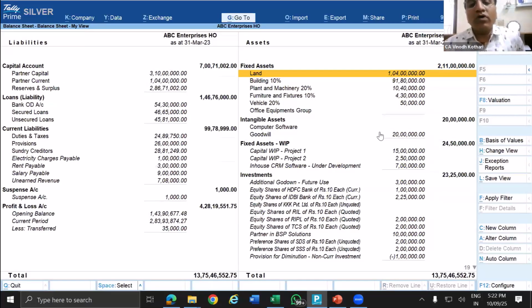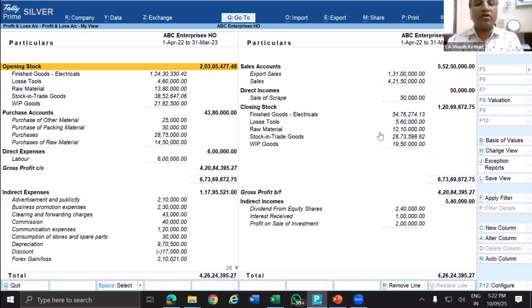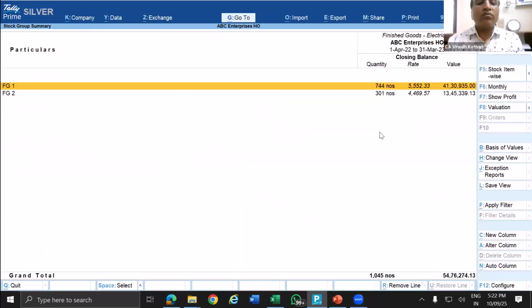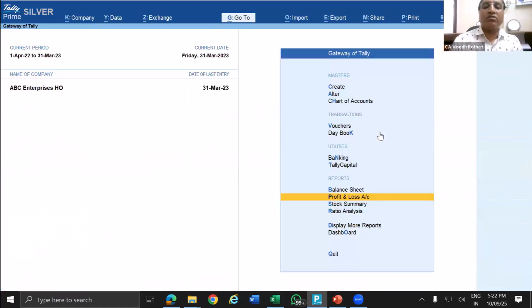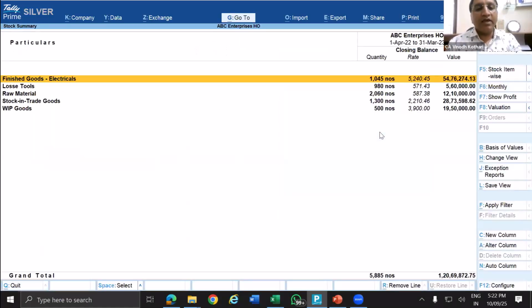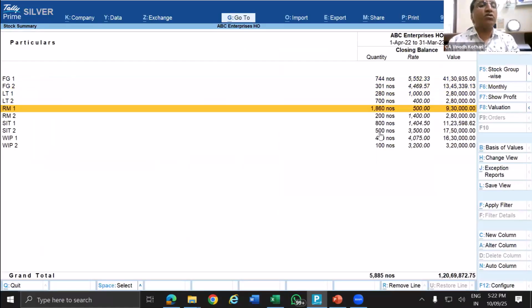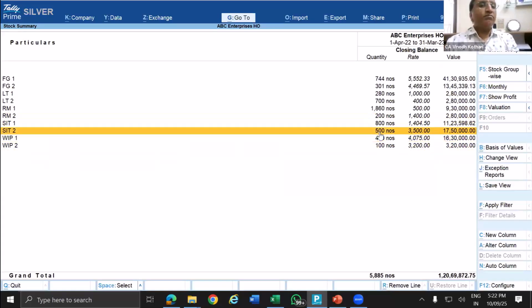Now, how to export this data? So this is the data. Again, I'll show you the profit and loss account. This is the profit and loss account. We even have the stock data here. Whether the stock data comes from the ledger or from the stock summary, you can just go to stock summary, F5, and you will find these are the different stock items which are available.